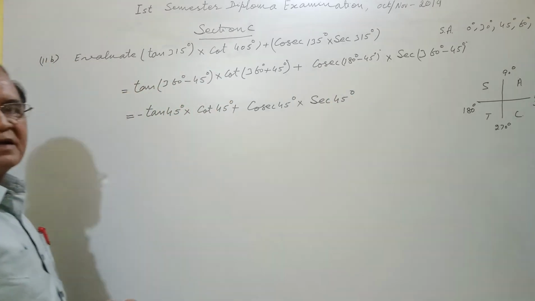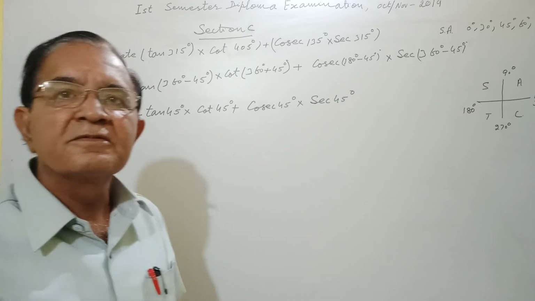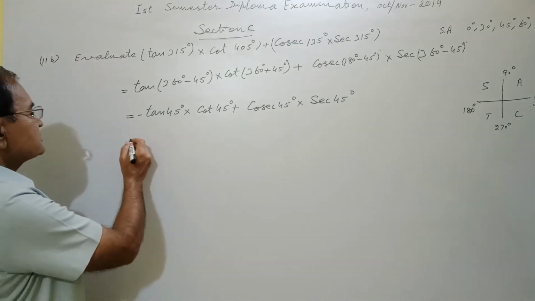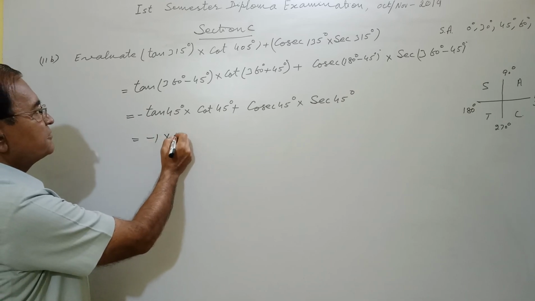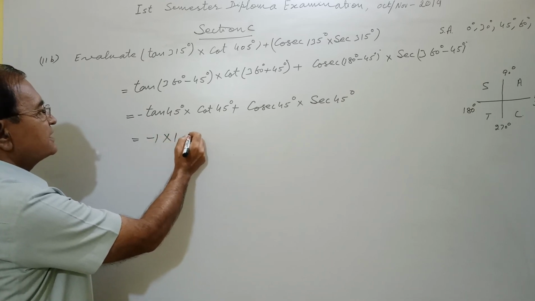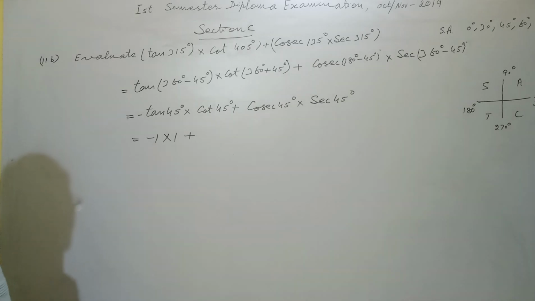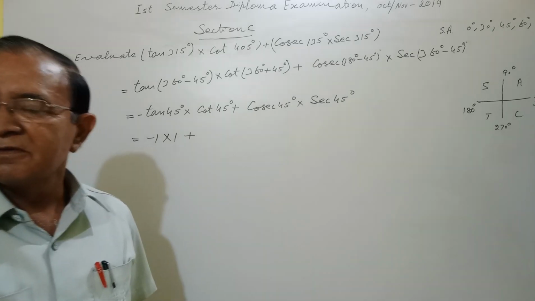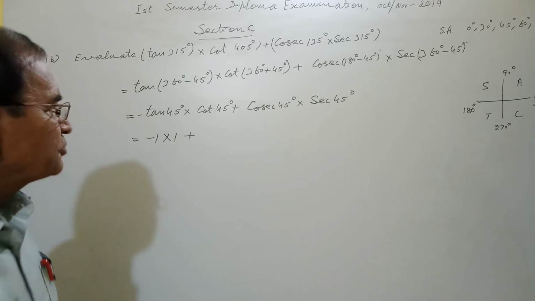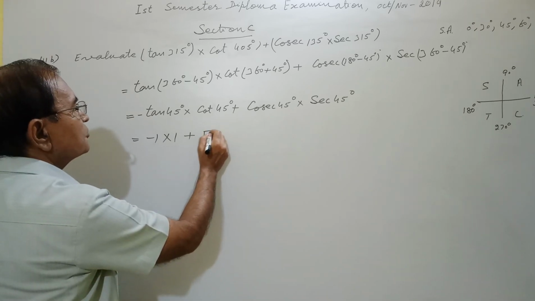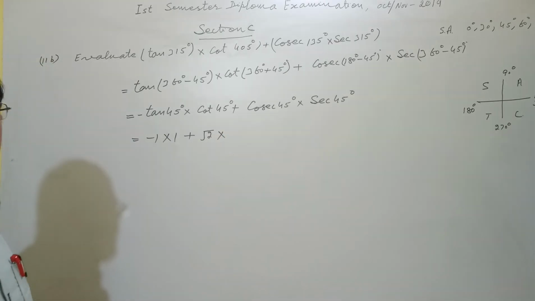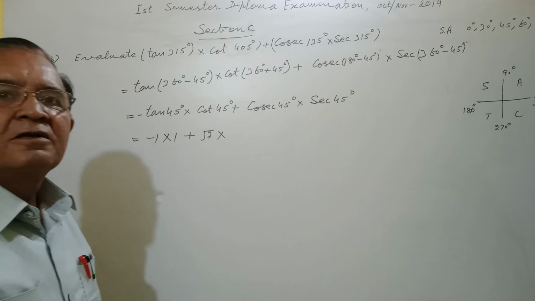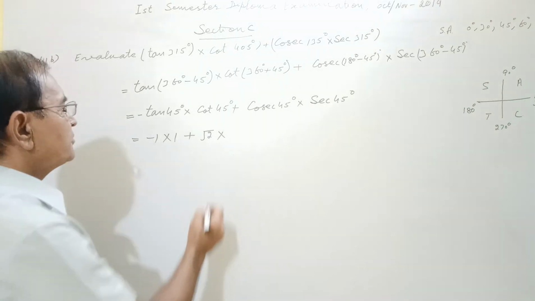Now from the standard angles, put the values. Tan 45 is 1, cot 45 is 1, cosecant 45 is the reciprocal of sine 45, the reciprocal of 1 by root 2, which is root 2, into secant 45, the reciprocal of cos 45, which is 1 by root 2, so the reciprocal is root 2.